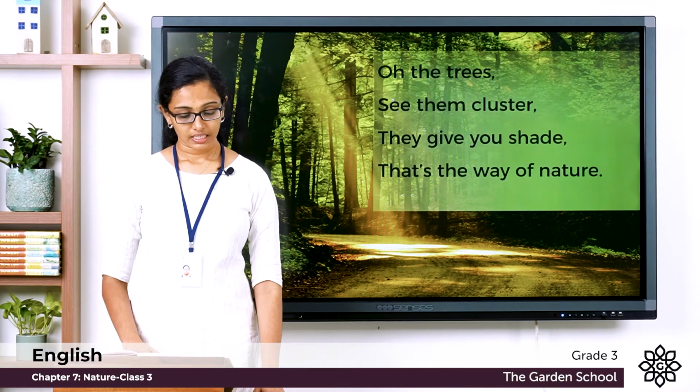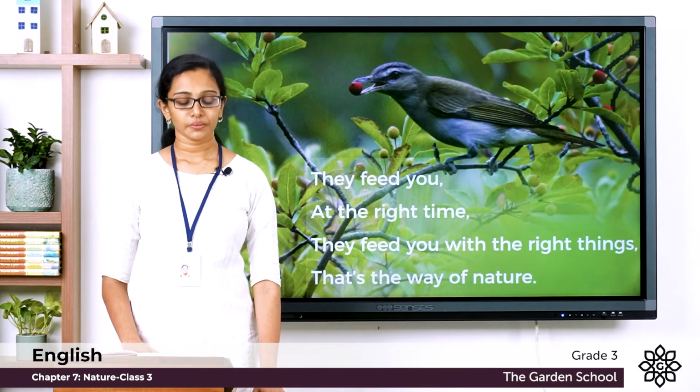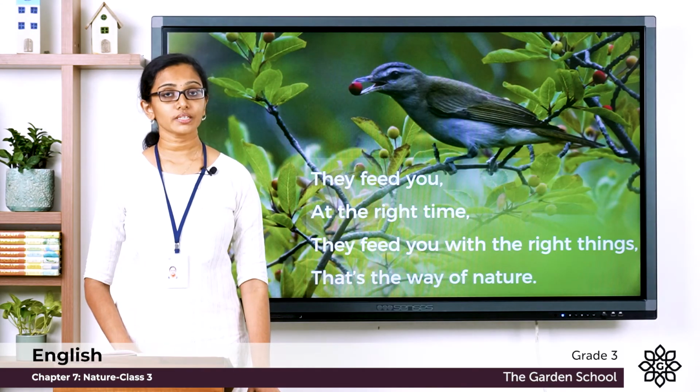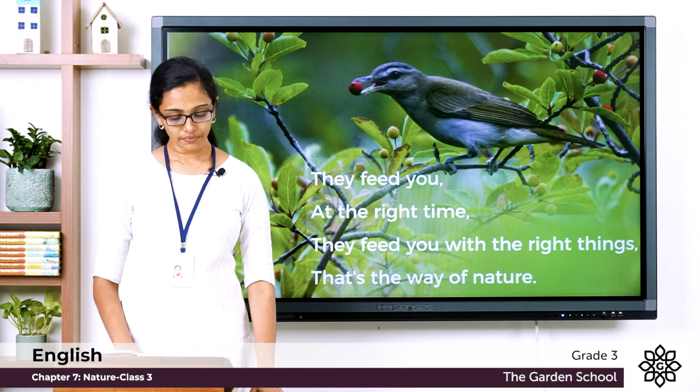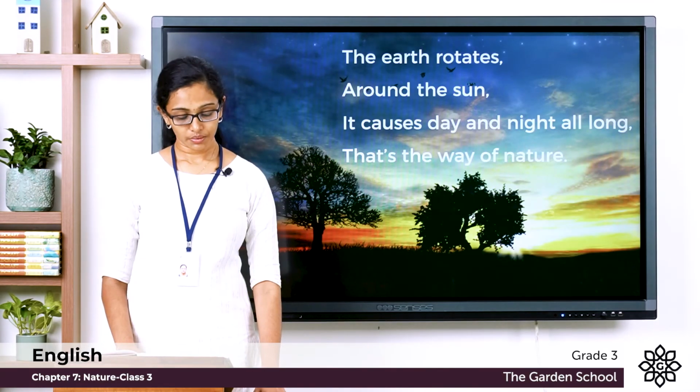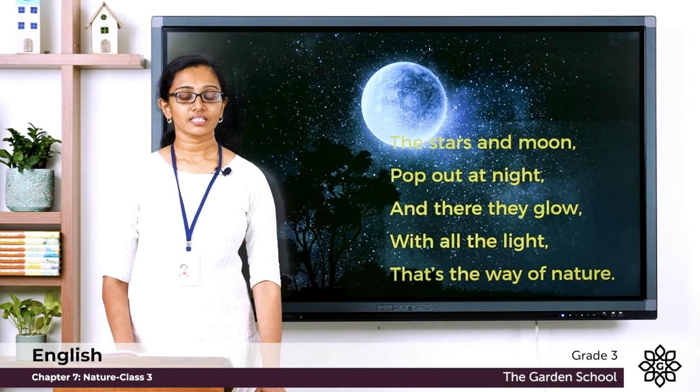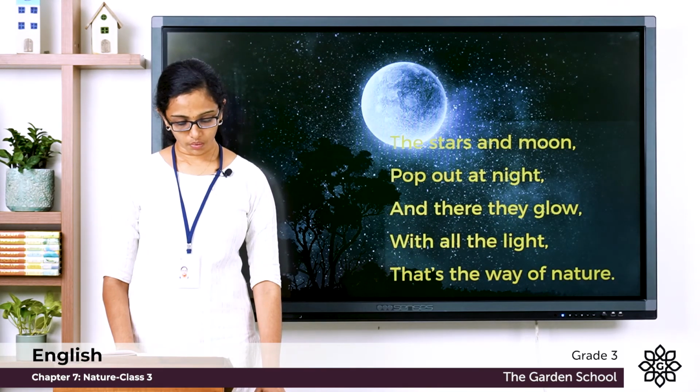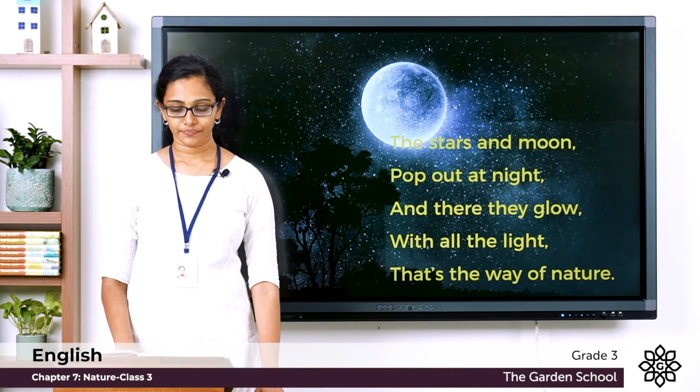Oh, the trees, see them cluster. They give you shade. That's the way of nature. They feed you at the right time. They feed you with the right things. That's the way of nature. The earth rotates around the sun. It causes day and night all long. That's the way of nature. The stars and moon pop out at night, and there they glow with all the light. That's the way of nature.